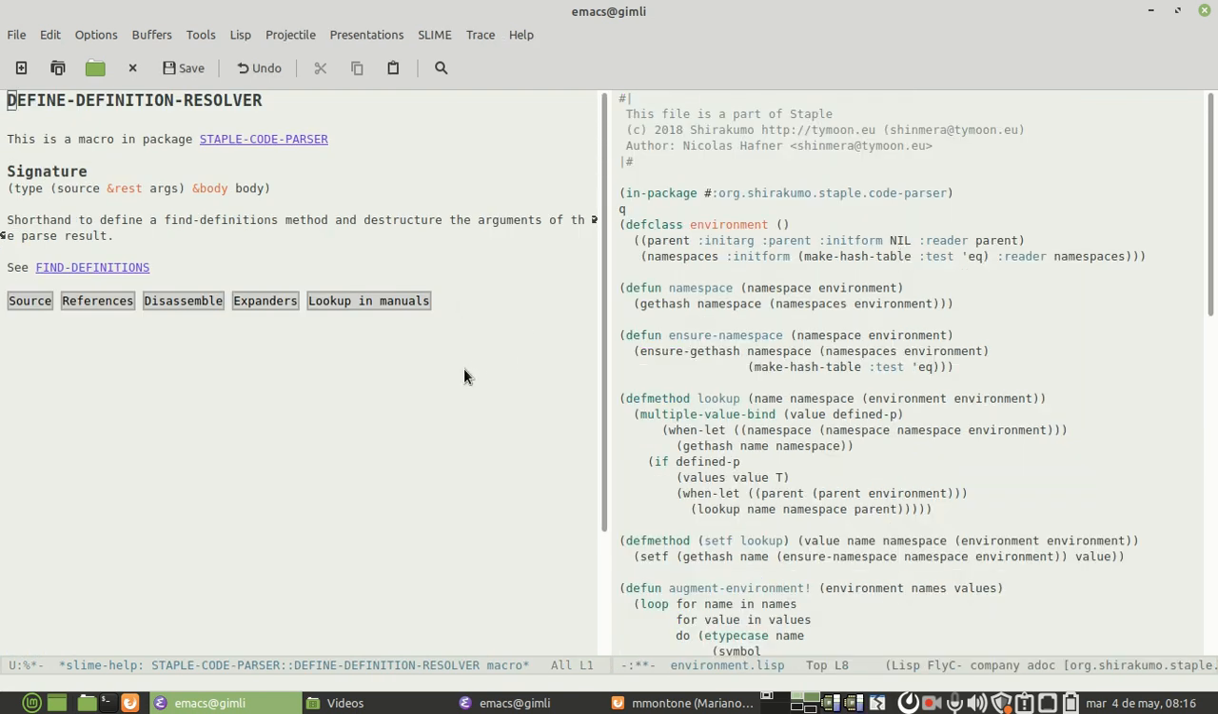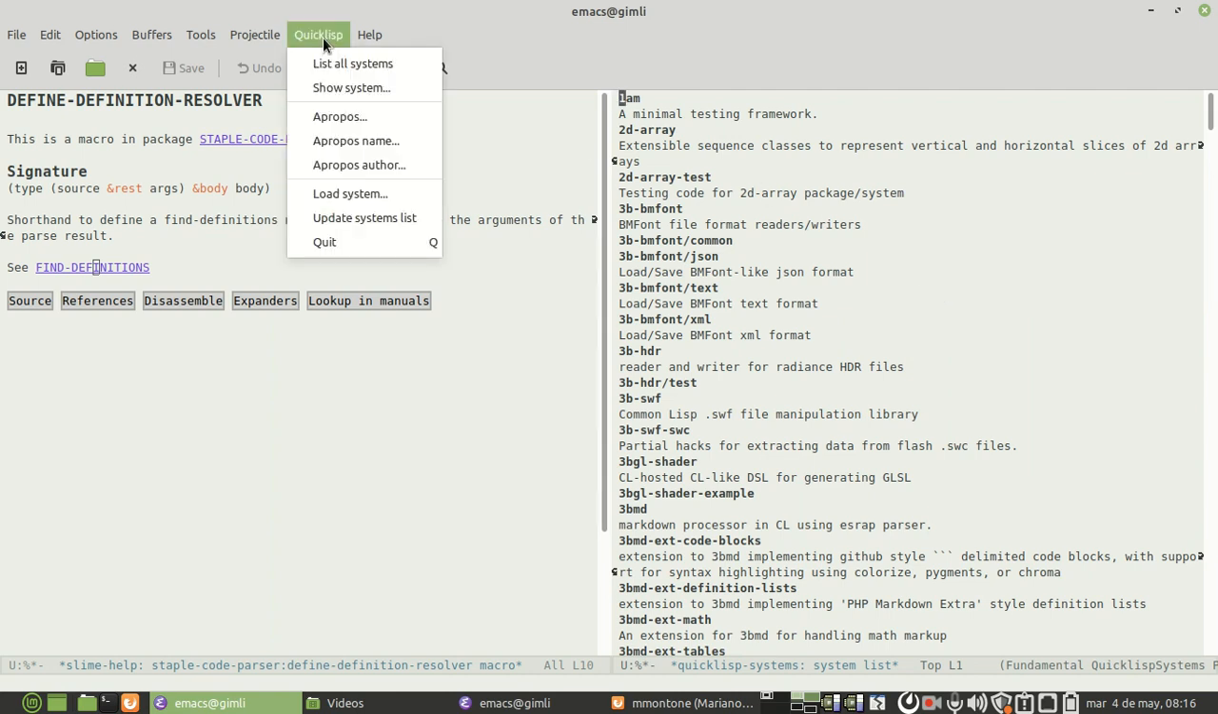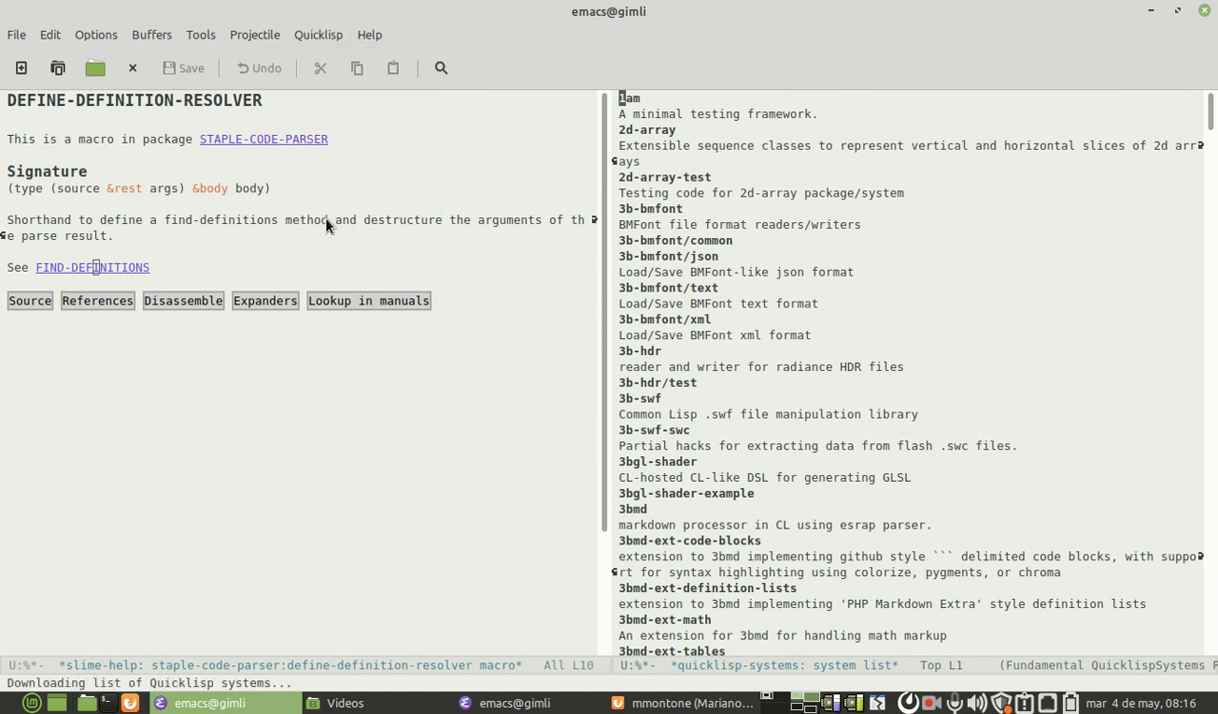The other extension I wanted to show you is Quicklisp systems. That is for listing and quickly loading the systems available. We have a menu here. It downloads a file from the internet with a list of all the systems.